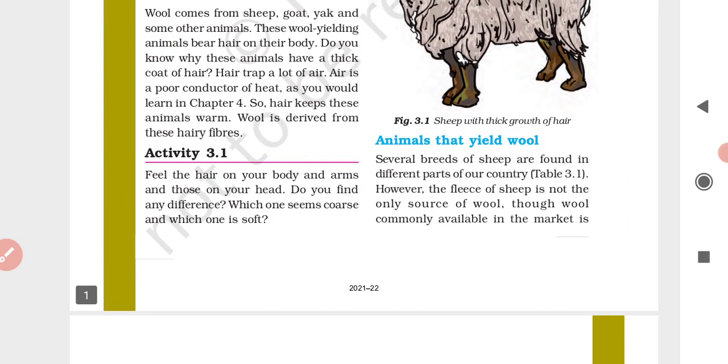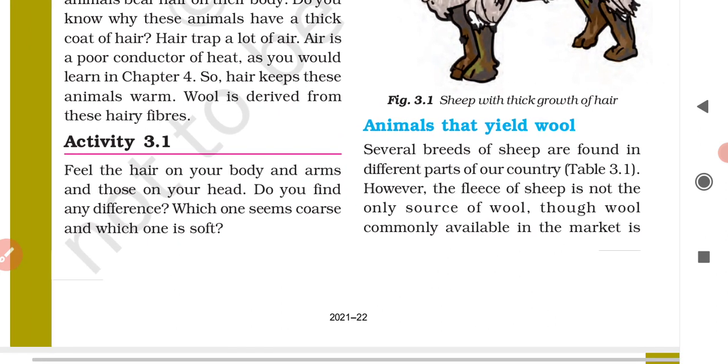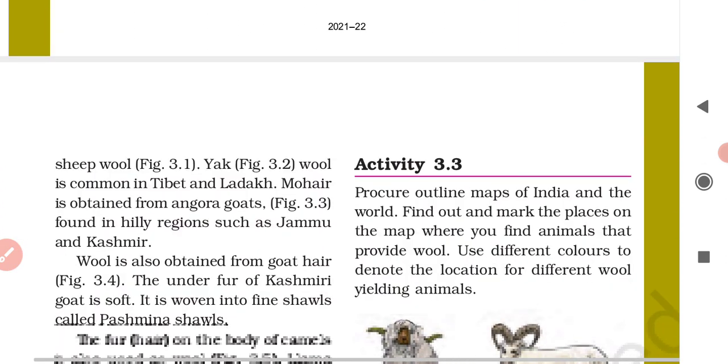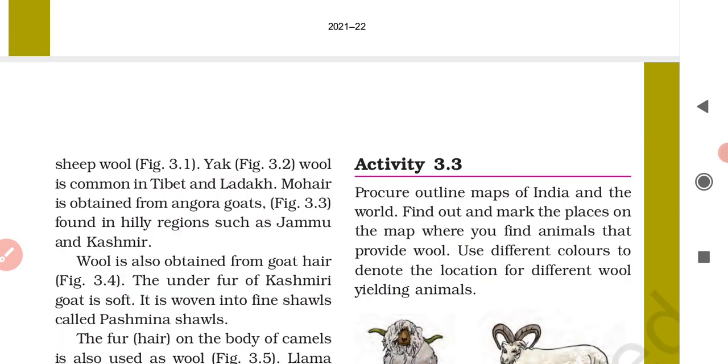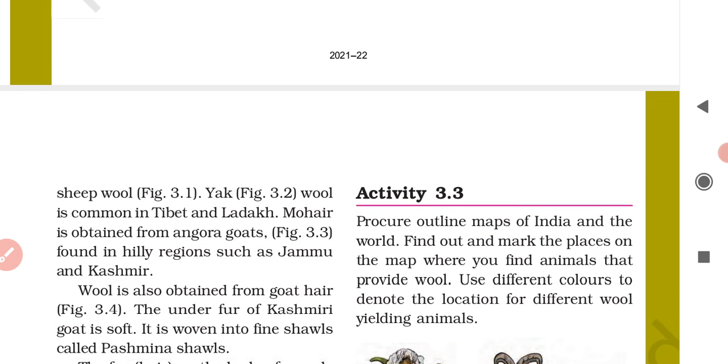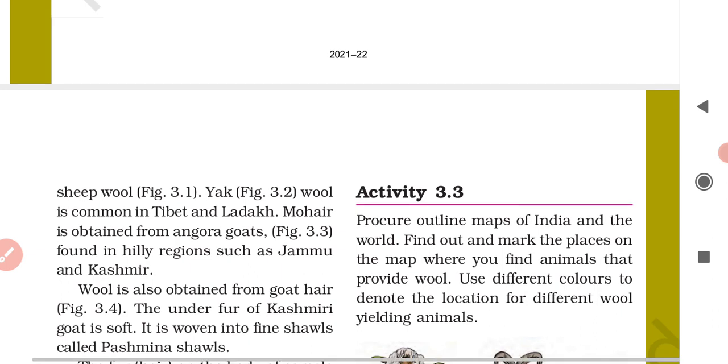However, the fleece of the sheep is not the only source of wool, though wool commonly available in the market is sheep wool. Right? Basically, the wool which is found in the market is sheep wool, but it is not the only source of wool. Some other wool providing animals are also there, like goat, yak, camel, llama, and alpaca, which we are going to discuss in this section now.